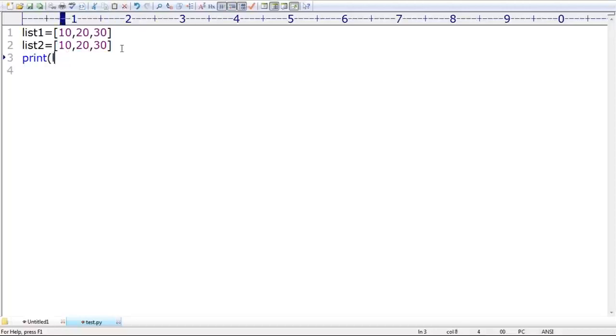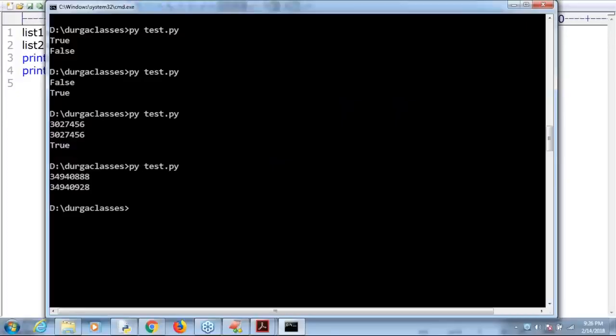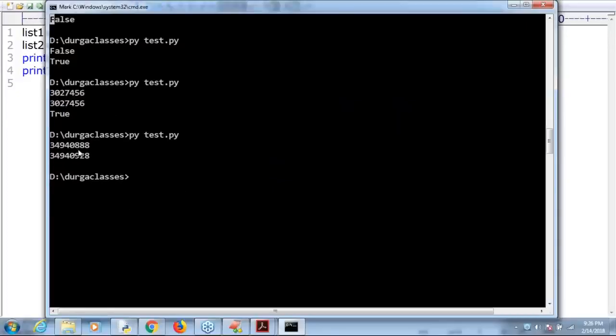Now print the id of list1. Print the id of list2. Can you please tell whether both are the same address or different addresses? Different addresses. Here sharing is not there. Every time a new object is by default going to be created. Have you observed, right? Don't get shocked. Here the addresses are completely different, right?